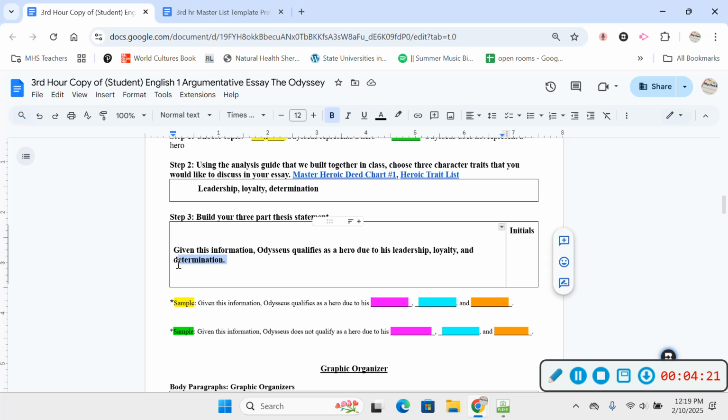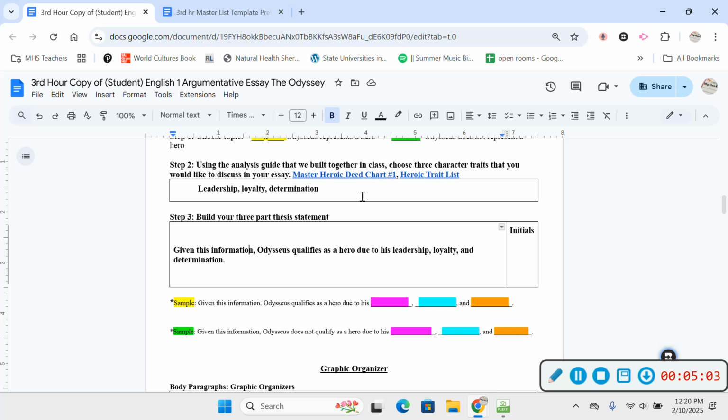Now, if you had the word leader or loyal, you'll notice when you're writing your sentence that it won't sound right: due to his leader, due to his loyal. So you'll have to change the word and manipulate it a little bit to make it make sense in your sentence. That is called parallelism. When you have 3 things, they all kind of have to have the same word part. So you can't have one say leadership and then the other one say loyal, because that would not make sense. They all have to be like all nouns or all verbs or all adjectives, and that way they all are parallel to each other, okay?